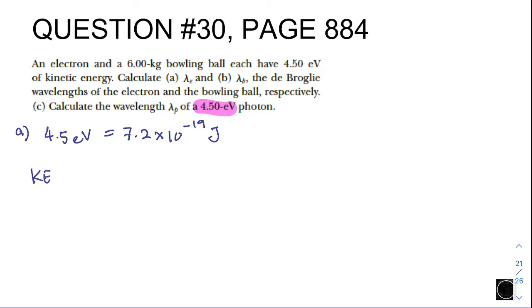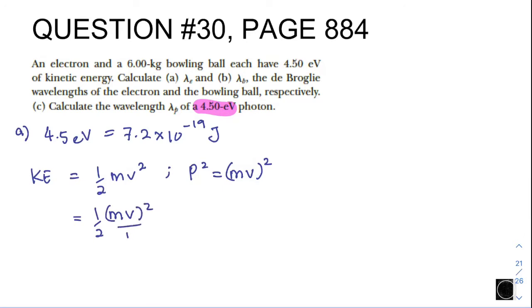And then we know that kinetic energy is equivalent to half mv squared, right? If we would like to have p replace the mv term in the KE formula, m half in the front, v squared, everything over m, right?